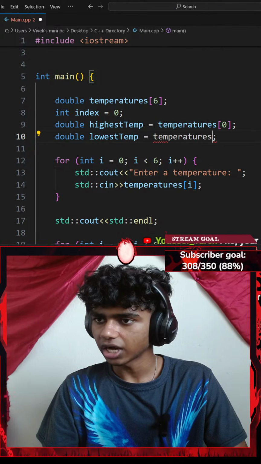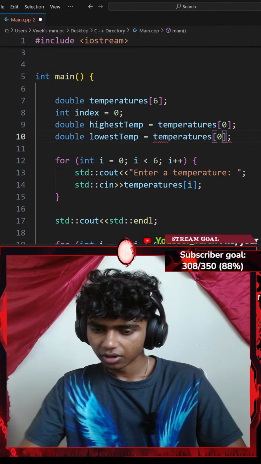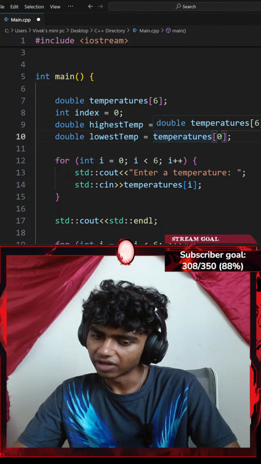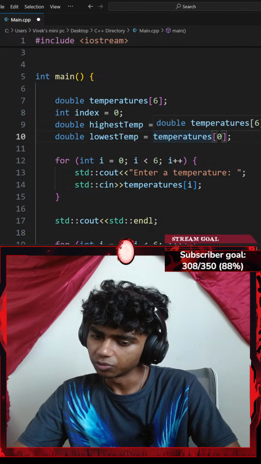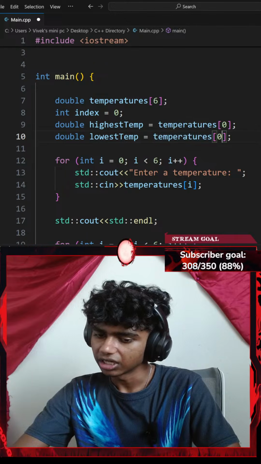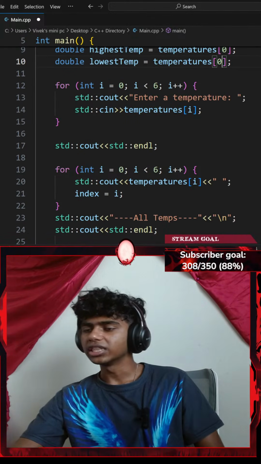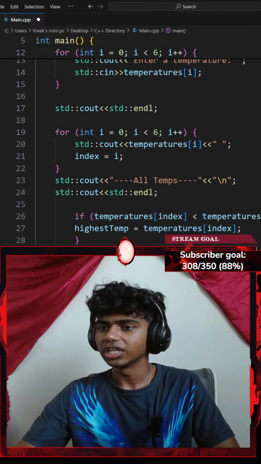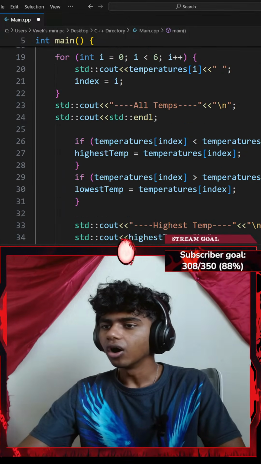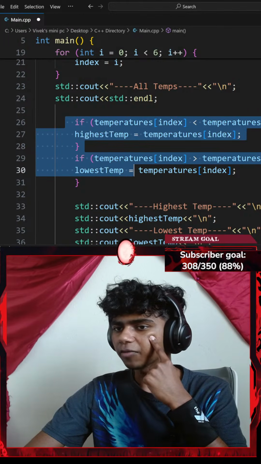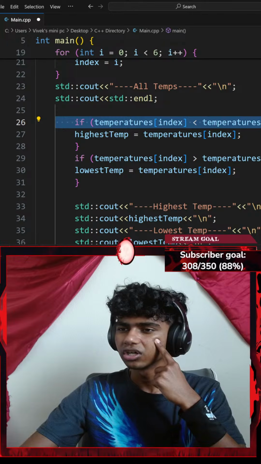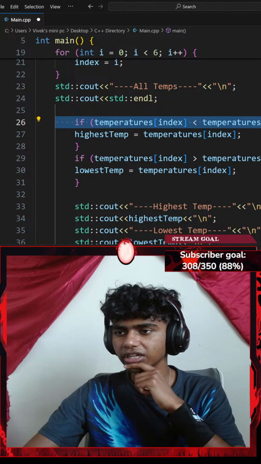Okay, temperature at index of 0. Now your current implementation keeps updating the index until it becomes 5, which is the last value in the loop for the i, and the comparison uses the index, which is 5. Wait, in that case, should I add a break statement or something? Oh wait, I could get these inside my for loop and then add a break once I find the highest temperature. Okay, that does make sense.